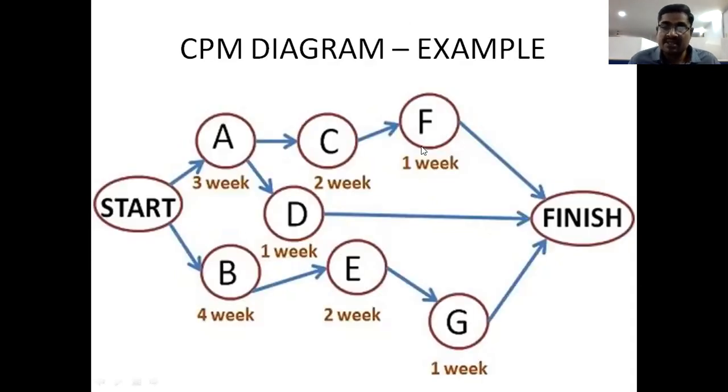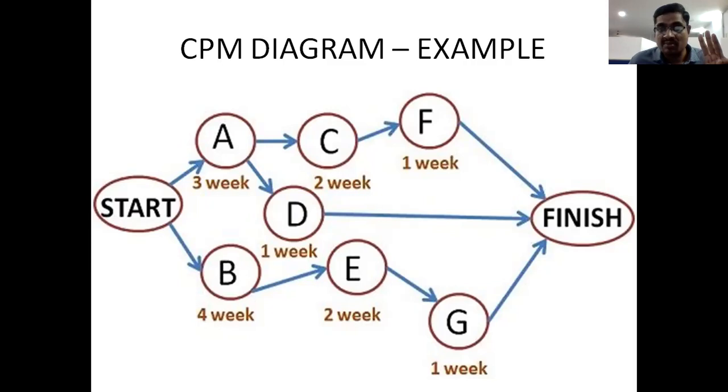So once again, I want to repeat this. Please listen carefully. In the case of CPM, the time for activities is determined by the project manager and the team members. In CPM, the activity time is estimated by the project manager. But in the case of the PERT diagram, the activity time is determined by these three timings: optimistic time, normal time, and pessimistic time.